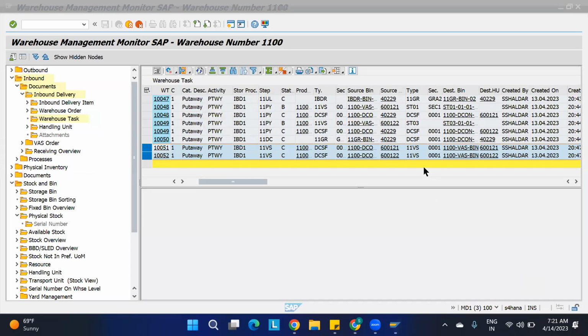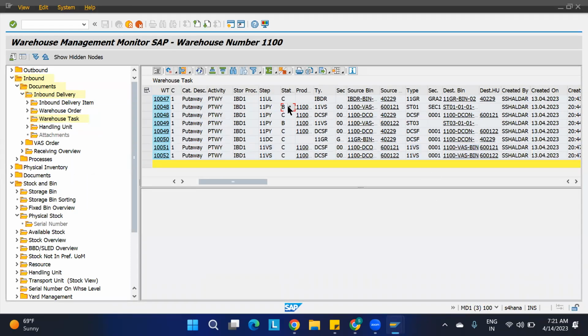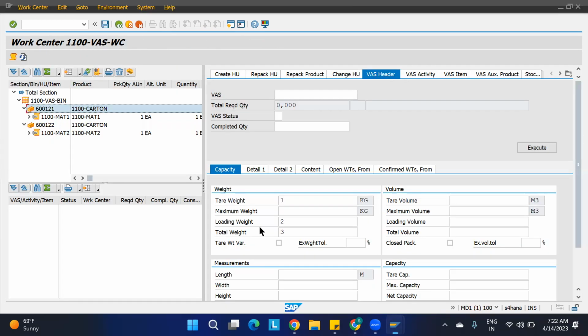See here, this waiting is there, no? It is going from the VAS to some ST01 and from the VAS to some ST03. Like that, it is showing here only. But what is going to take place in the VAS and all, I'm going to show tomorrow. And again, we're going to see the LOSC process also, layer oriented storage control. It is a very simple process. If I'm just considering the LOS, it will take only half an hour or so. So we'll complete this VAS as well as the LOSC. Both things we're going to finish in tomorrow's class.